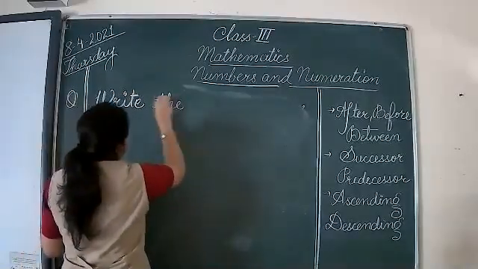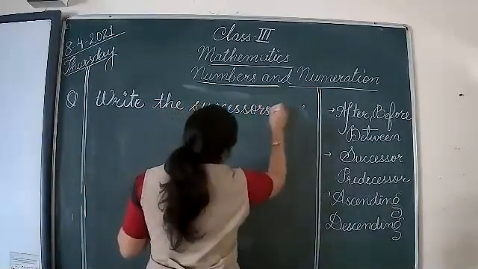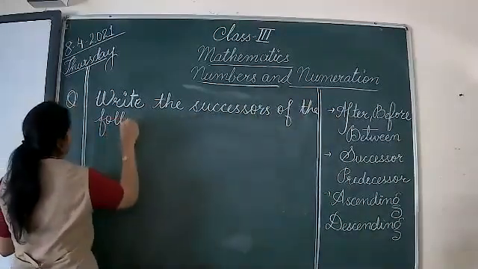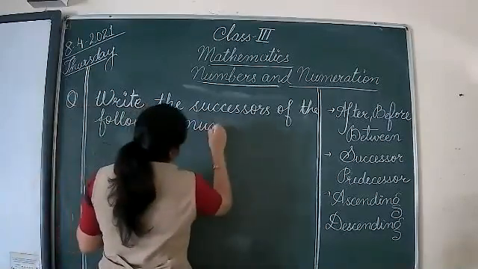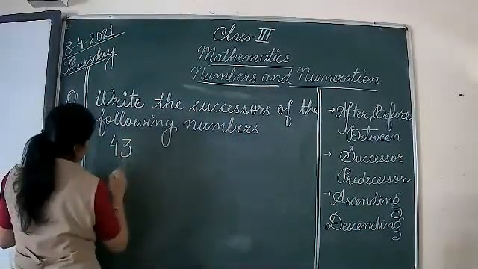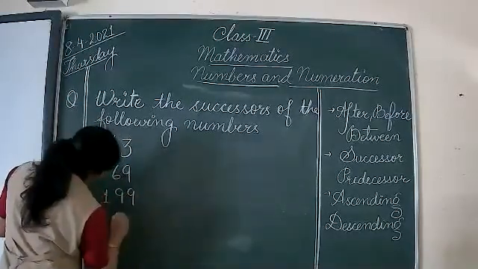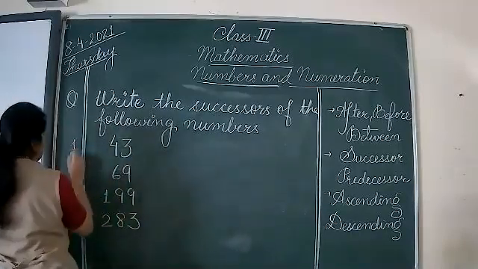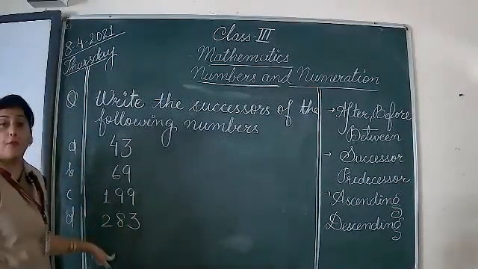Write the successors of the following numbers: 43, 69, 199, and 283. So you have to write successors of these numbers. One I'm doing for you, the rest 3 are for your practice.